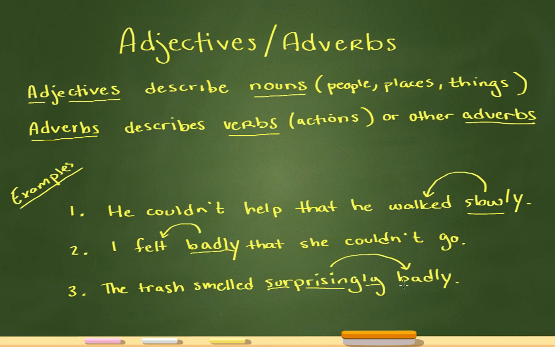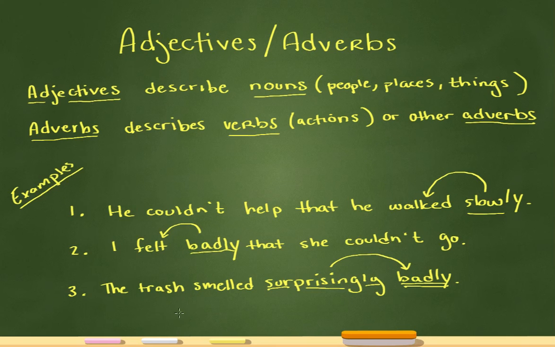Now, let's talk about badly. What is badly describing? Well, you want to be very careful. Is it describing how the trash smelled, or is it describing the smell? How the trash smelled would be an action, so that would mean I need an adverb. If the smell is a thing, and that's what it's describing, then I need an adjective.